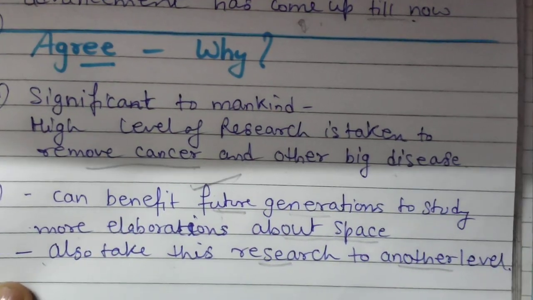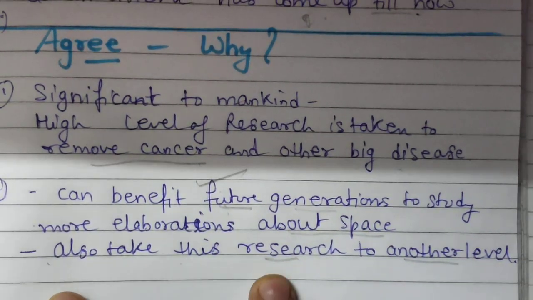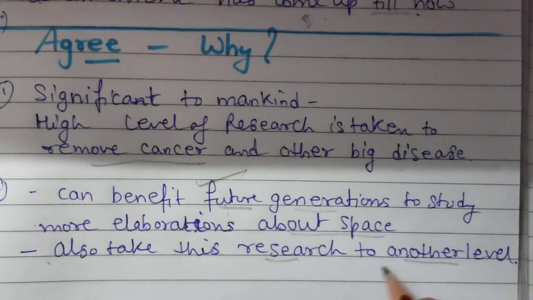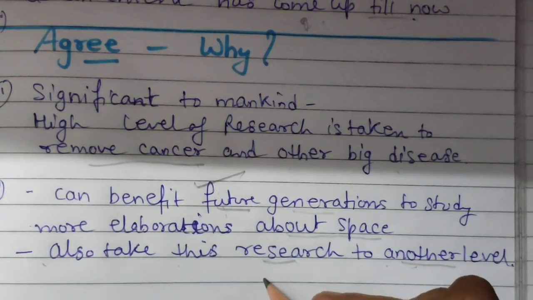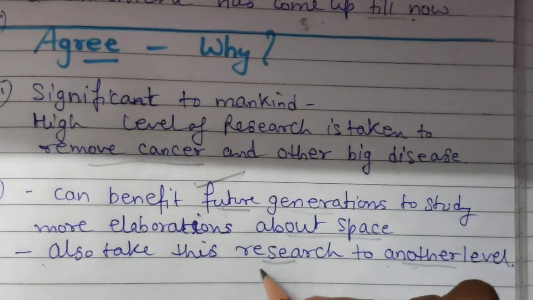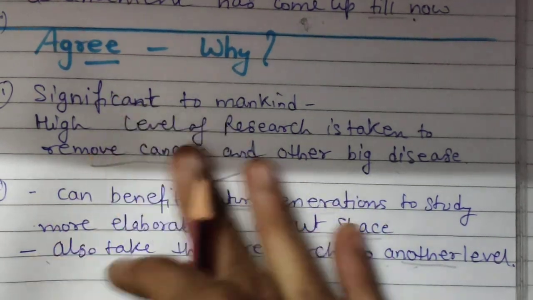When future generations get to know how it happened, definitely they will take this research to another level. And it's been 60-70 years, so young generation scientists are developing so many things on the basis of that research. Okay, so these points you can discuss in agreement, or you can bring your own point.